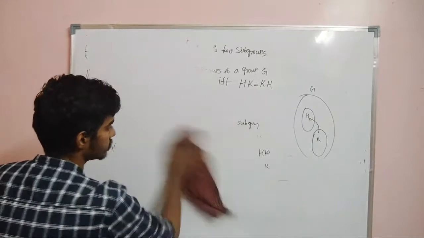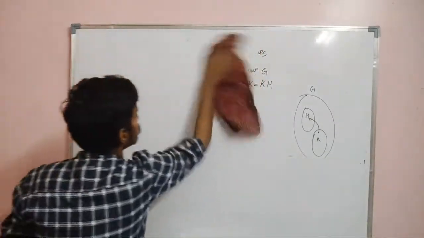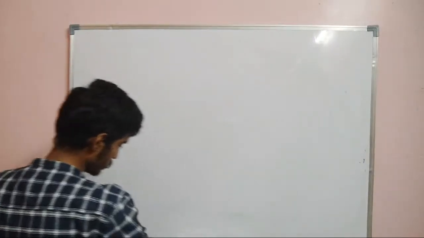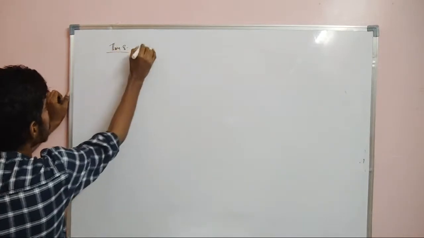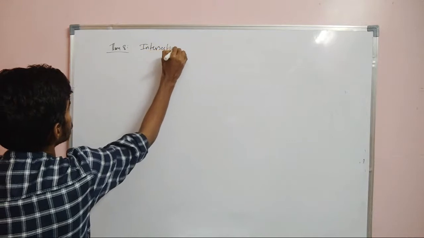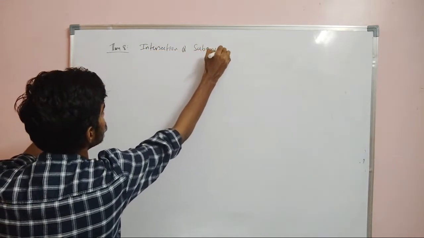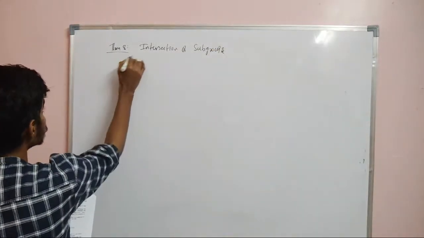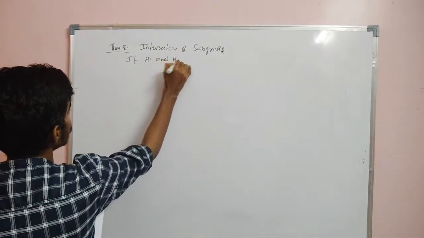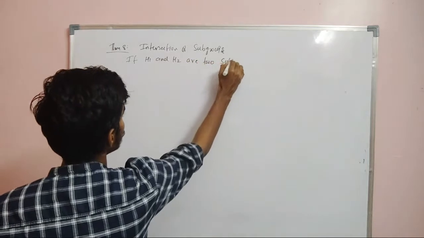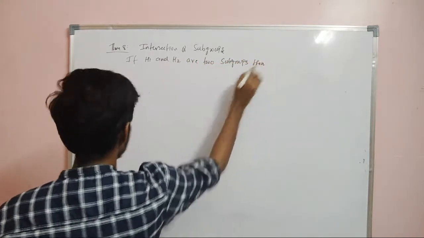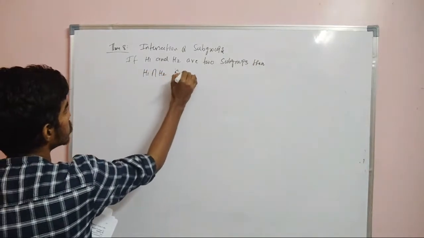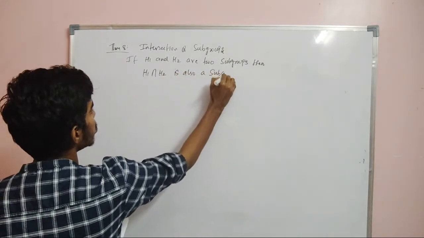Theorem 8, intersection of subgroups. So if H1 and H2 are two subgroups, then H1 intersection H2 is also a subgroup.